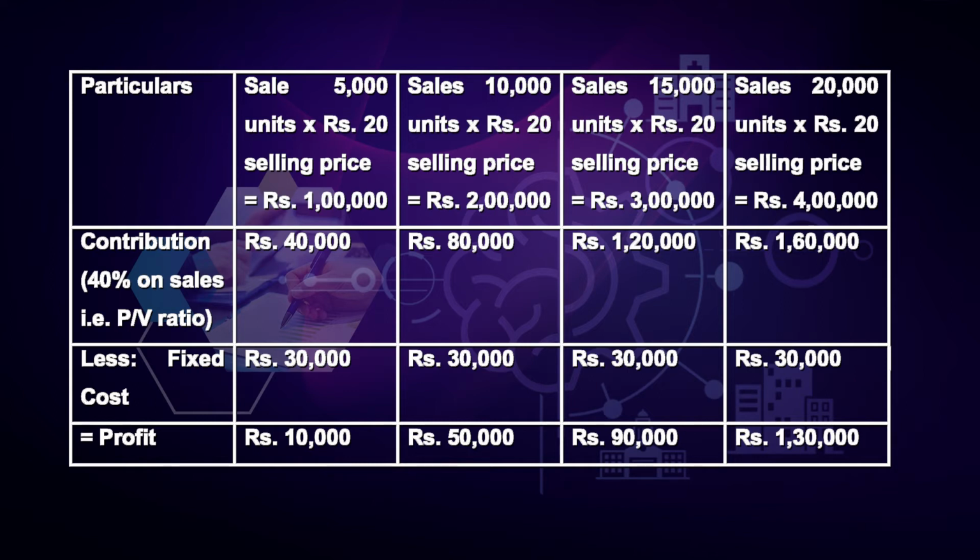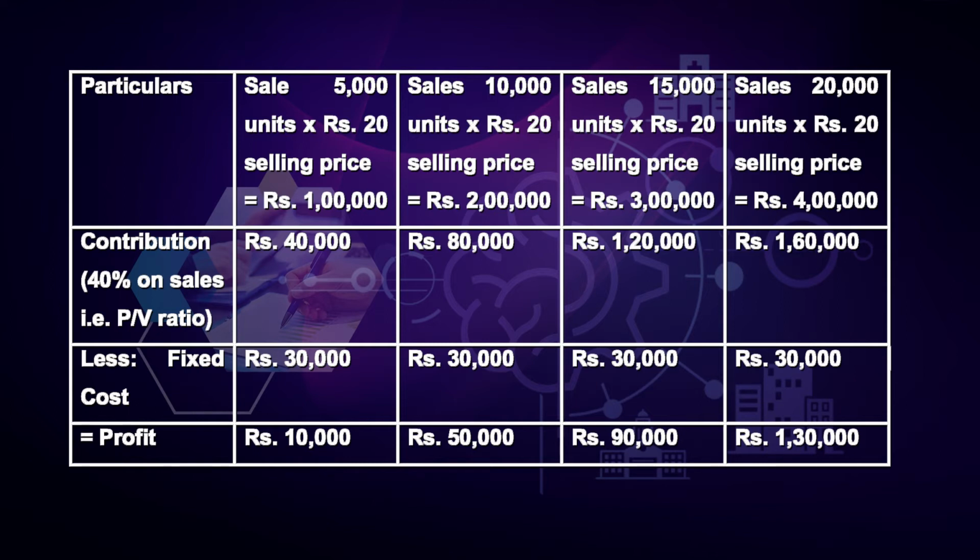In the third case, the sales units are 15,000 multiplied by rupees 20, that is selling price per unit. So, the total sales is rupees 3 lakh. The contribution will be 40% of sales, which is rupees 1,20,000. Then deducting fixed cost of rupees 30,000, the profit obtained is rupees 90,000.